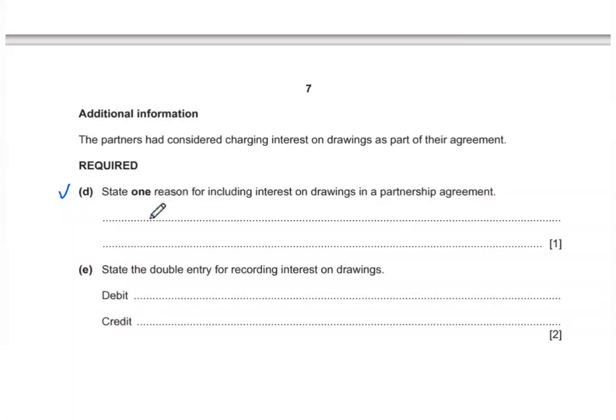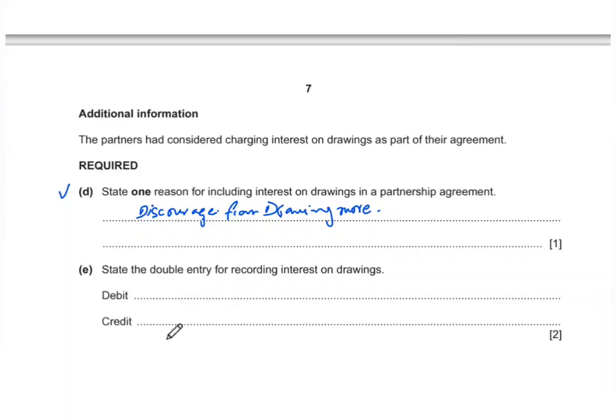Interest on drawings is usually included in a partnership agreement to discourage or prevent partners from making excessive drawings, because when they withdraw money out of the business, there will be less money available in the business for use in its operations. So the main reason for charging interest on drawings is to discourage partners from drawing an excessive amount of money. So you can simply give that in a statement.